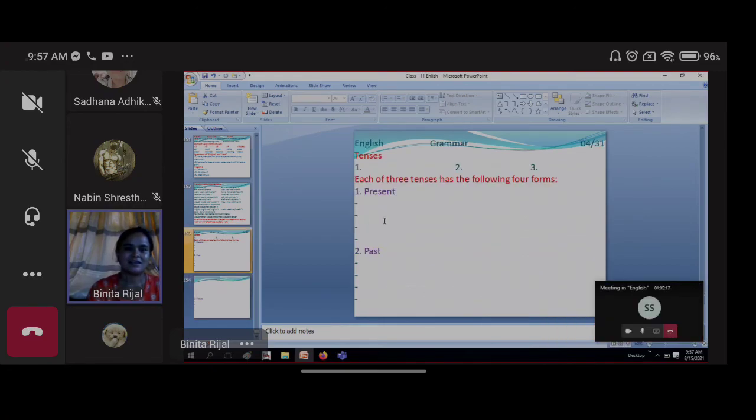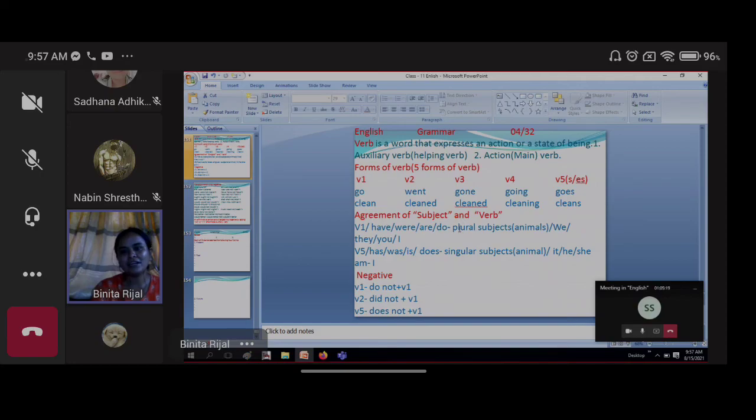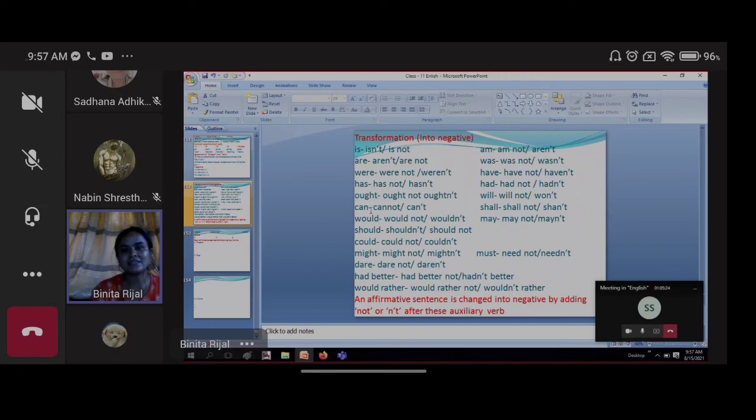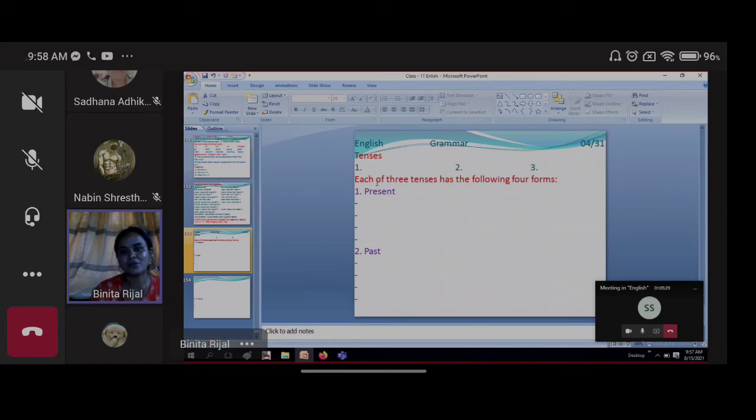Okay, what is your homework? Please, if I think you have copied down this one, read this one. And this transformation of the auxiliary verbs, see this one. And main thing is tomorrow we are going to discuss about the tenses, present, past, and the futures. And tomorrow you have to know about these things: different forms of the present, past, and the future, and different sentences according to that one. And if there is time, we'll go for time aid verb also.